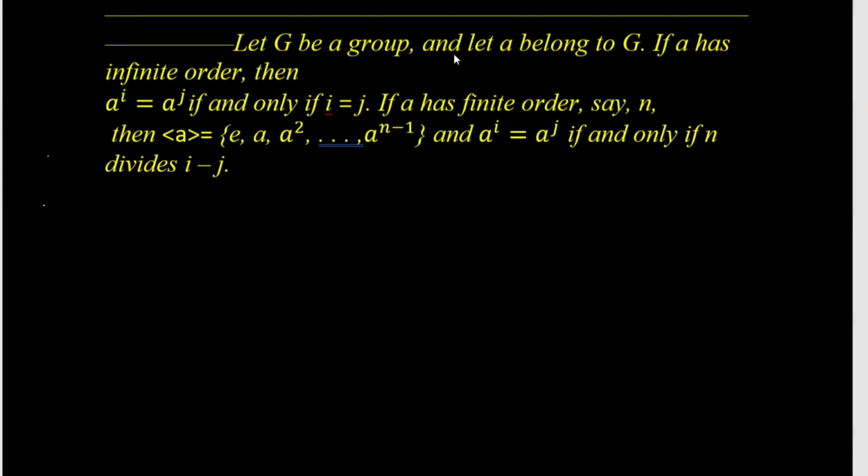Okay, now the proof. First of all, suppose a has infinite order. The order of a is infinite.